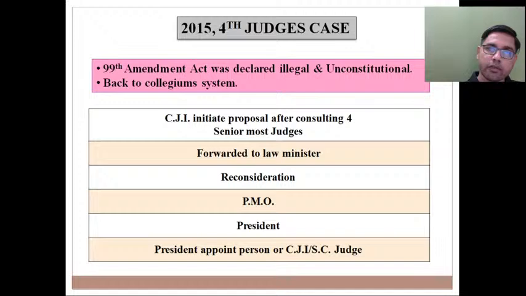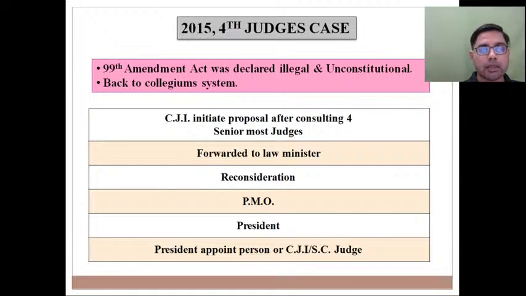But this formulation of NJAC was challenged in the 4th Judges Case in 2015, in which the Supreme Court of India held the 99th Constitutional Amendment Act as illegal and unconstitutional, and we came back to the collegium system, where the present situation is that the CJI, in consultation with 4 senior-most judges, will initiate a name for a judge of the Supreme Court, and that name will be binding on the executive, and that name should be appointed. So this process, which is not mentioned in the Constitution, got evolved through the hands of the Supreme Court itself.